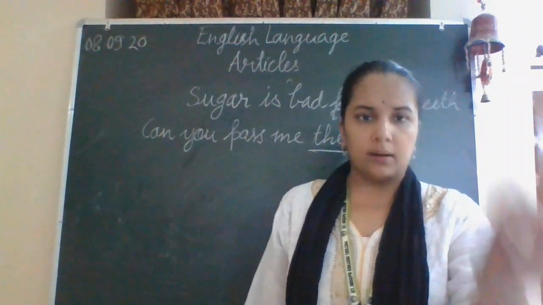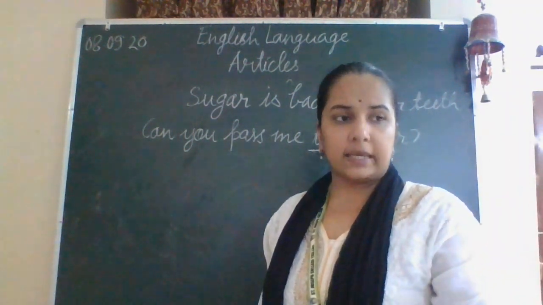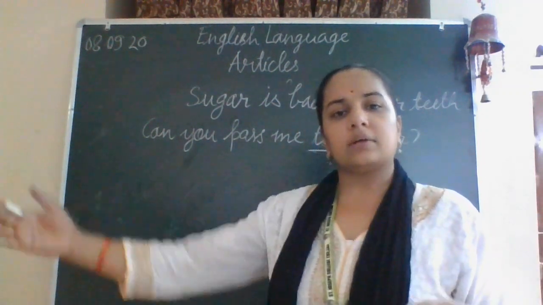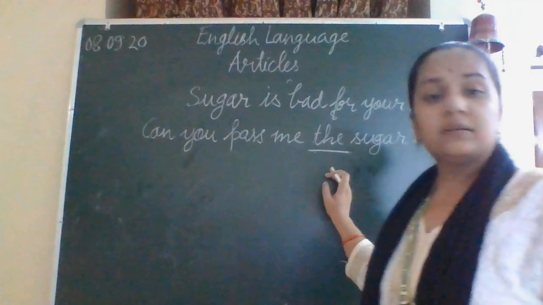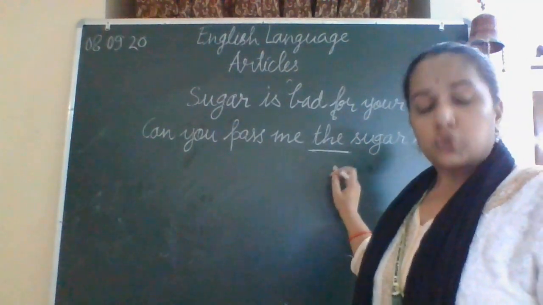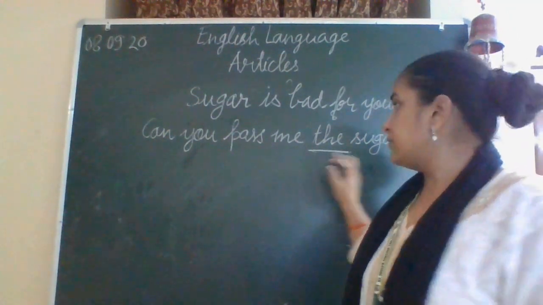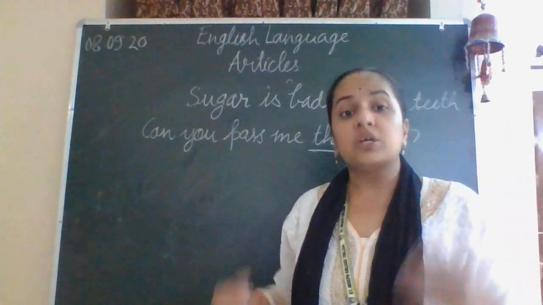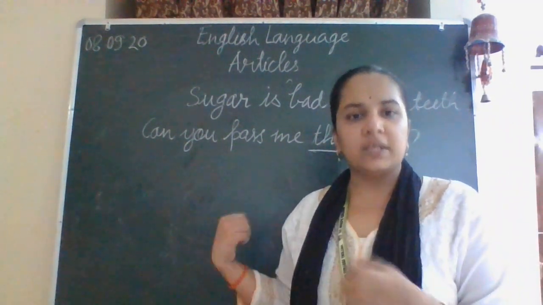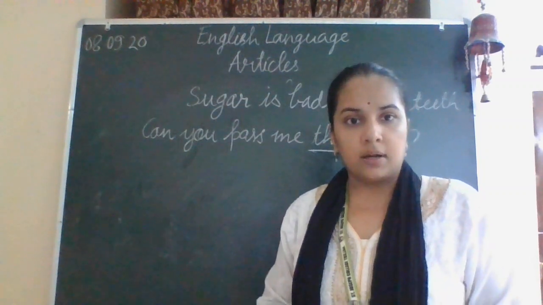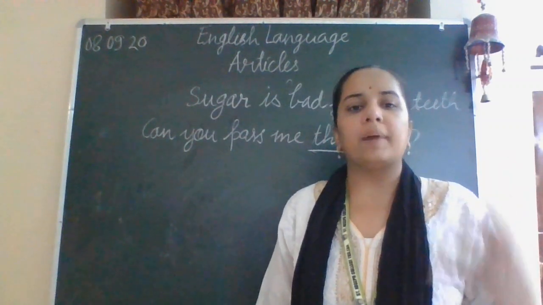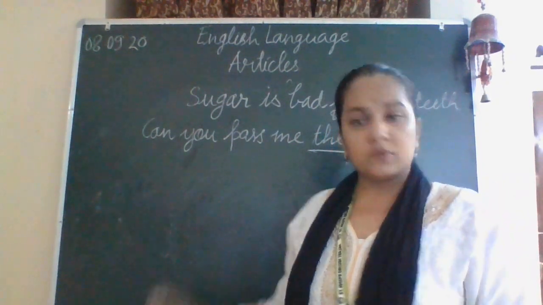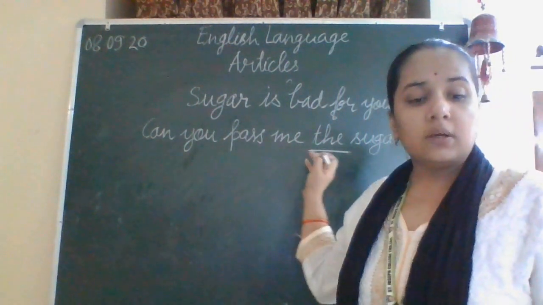There is a bottle of sugar kept away from someone, and you are near that person, so the other person is asking you to pass that sugar. Even if I do not explain this much, you know the sugar must be near the person somewhere. We are referring to a particular place where the sugar is kept. So here we have used the.